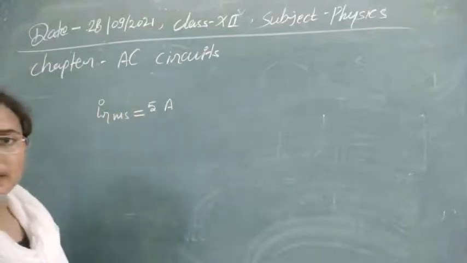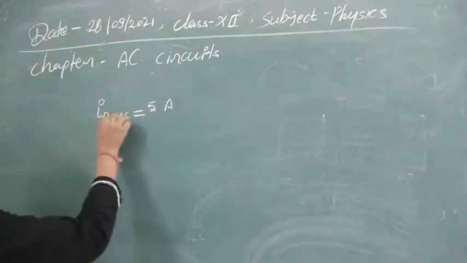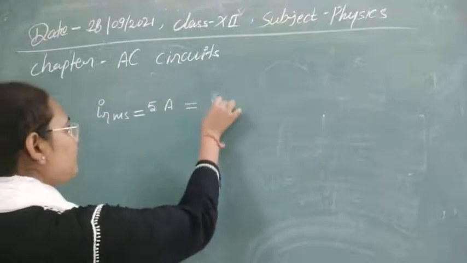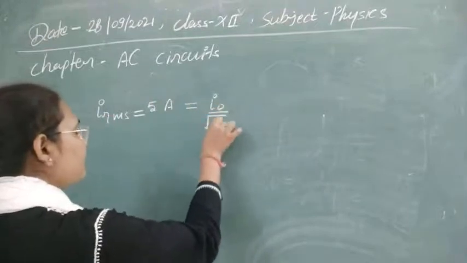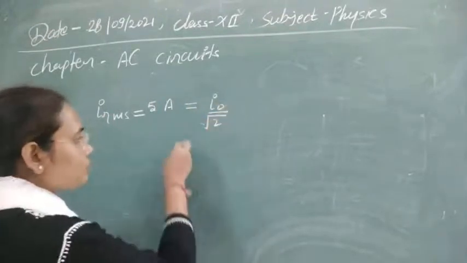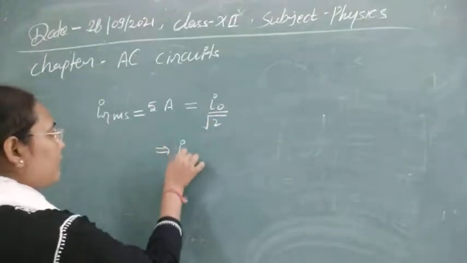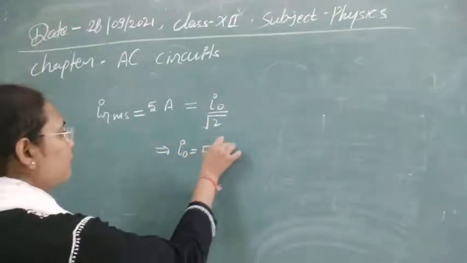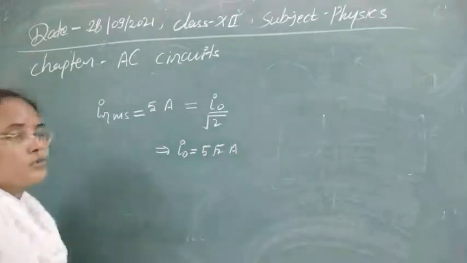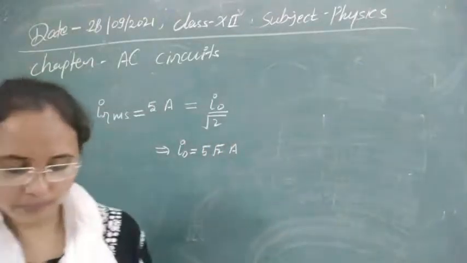We have to find the peak value. We know the RMS value is related to the peak value of current by the formula I_rms = I0/√2, where I0 is the peak value. From here you can calculate the peak value. This will be 5√2 ampere. So this is the answer for our question.